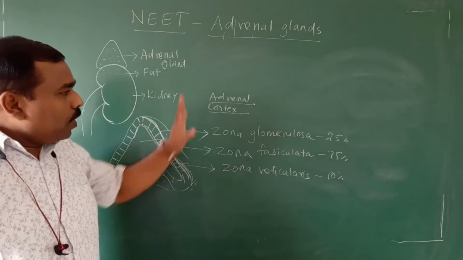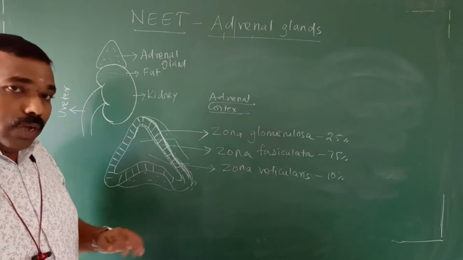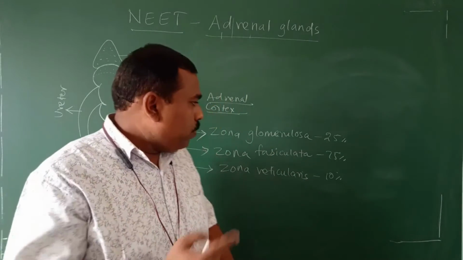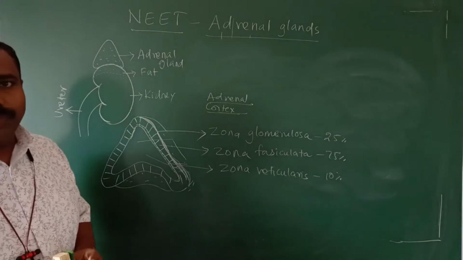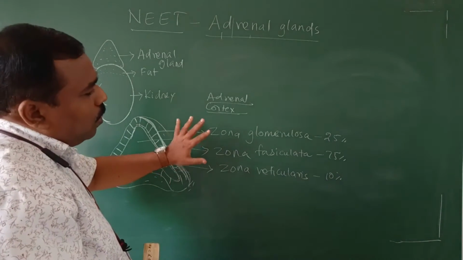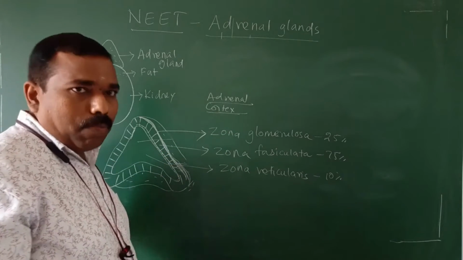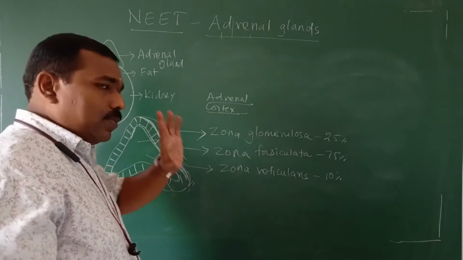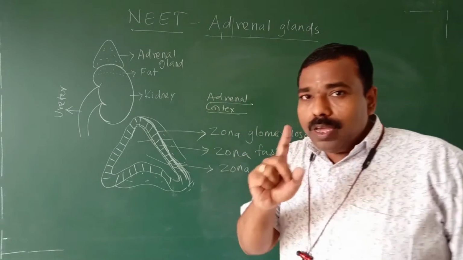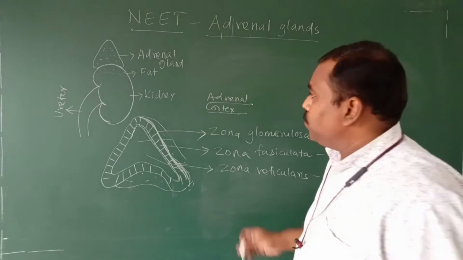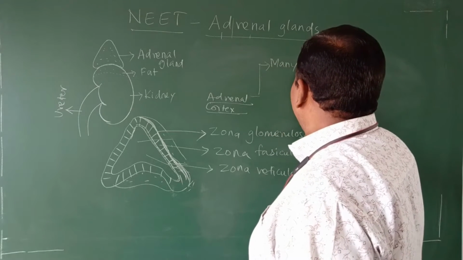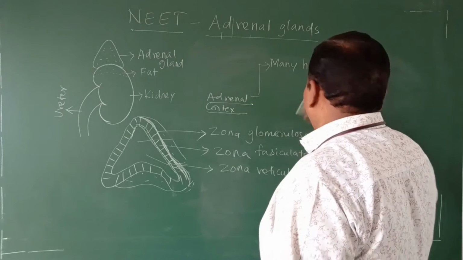Correct? So the structure of the adrenal cortex is over. Now we are going to discuss what hormones are secreted by the adrenal cortex. I hope you have completed the diagram. Adrenal medulla is over, now the adrenal cortex. As I said already, hormone names are much more important from the NEET point of view, right? The adrenal cortex secretes many hormones, a lot of hormones.